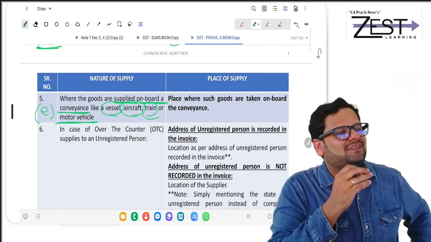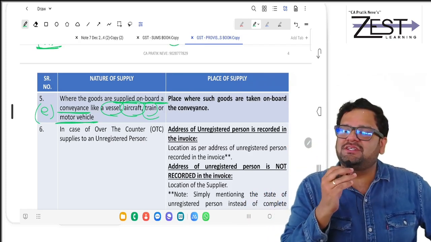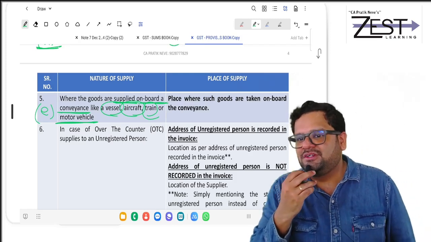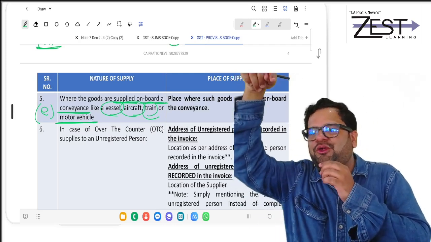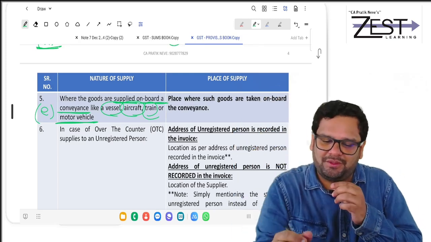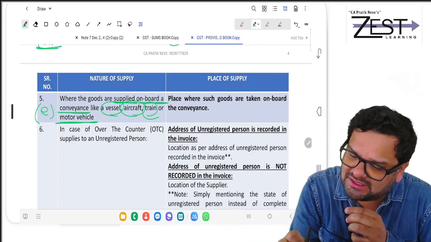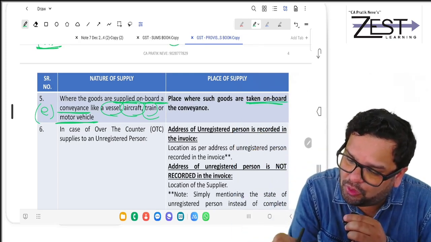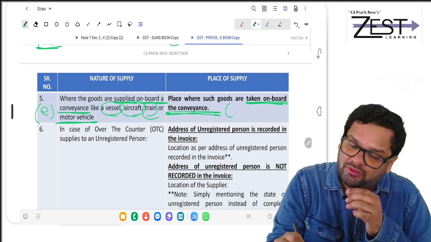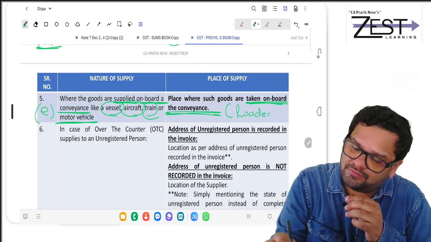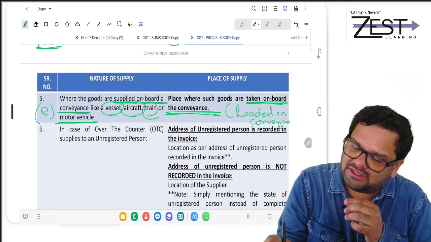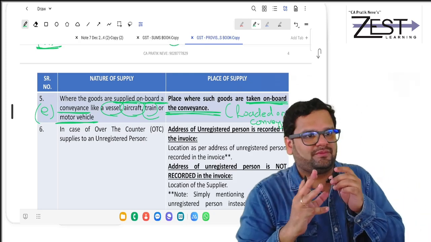Now in such cases, we cannot track the exact location, na? Because on flight the goods are bought. So what will be the place of supply? So it will be the place where such goods are taken on board the conveyance. Taken on board the conveyance means where they are loaded on the conveyance. Please write there in bracket where they are loaded on conveyance.